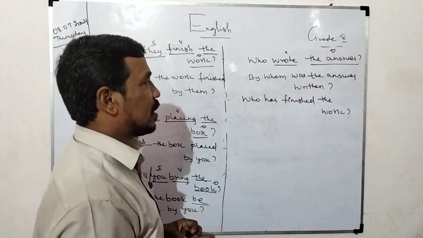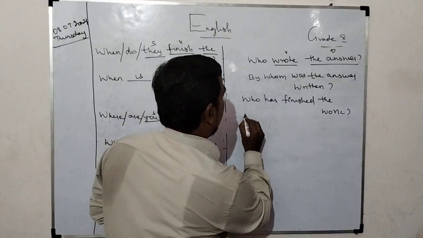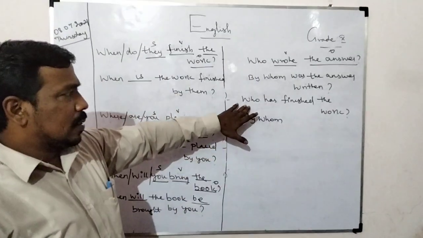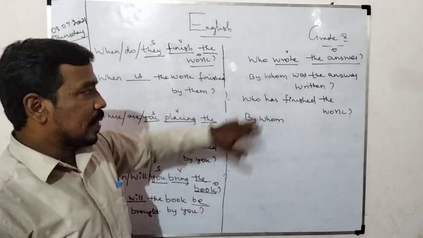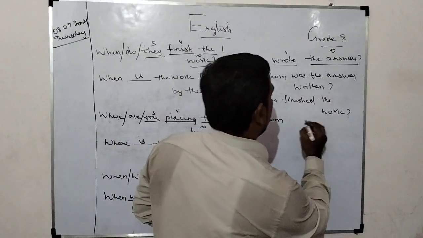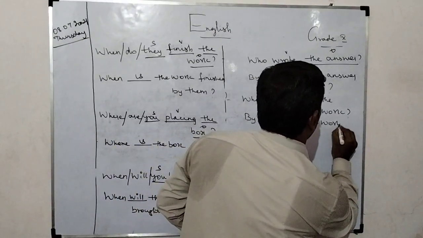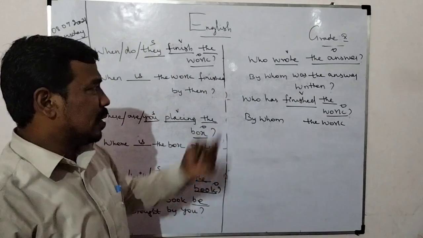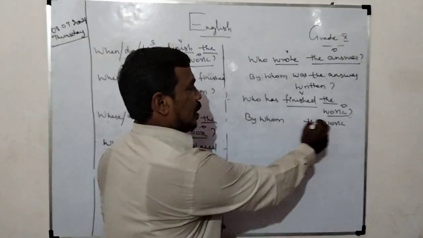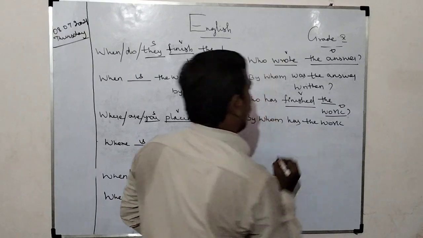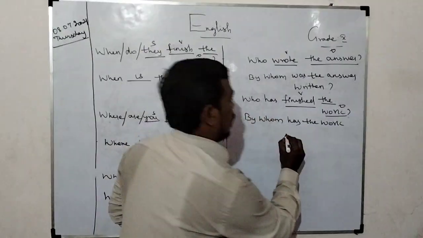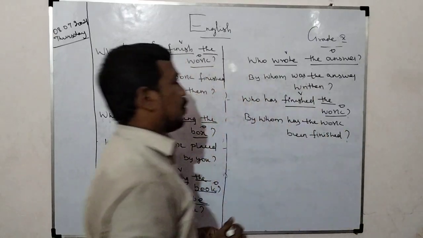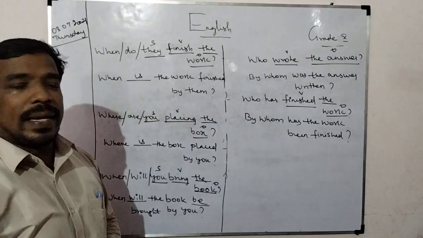Next question: who has finished the work? Who has finished the work? We know very well this is "by whom". Actually, this is present perfect. By whom, the work. This is the verb, this one is the object. No subject for this type of subject question. By whom, third person singular. So, by whom has the work been? For perfect tense, the be form is "been". So what did you write? By whom has the work been finished?